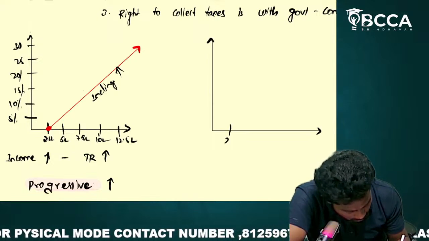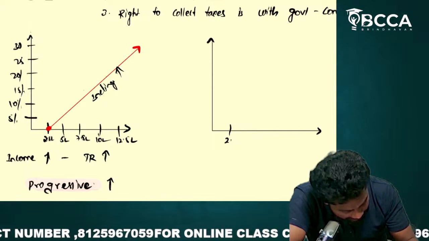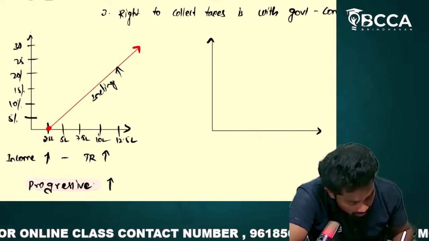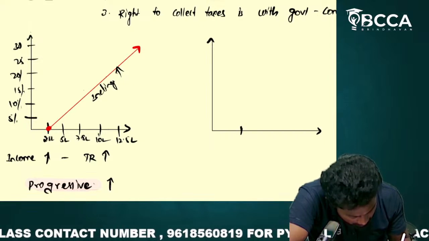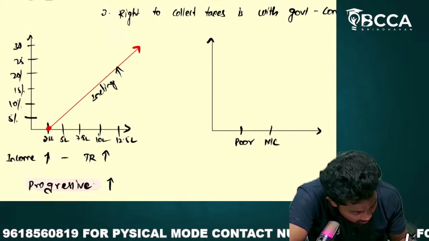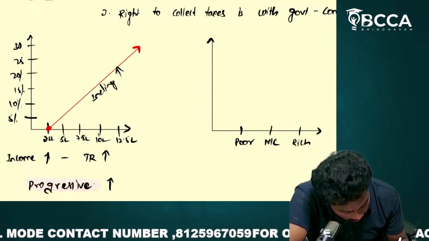Here also 2.5 lakhs, 5 lakhs. Sorry. So in indirect taxes, it's not based on income, no? It's based on a transaction. Let us see, there is rich, there is poor, and there is middle class. 3 categories.